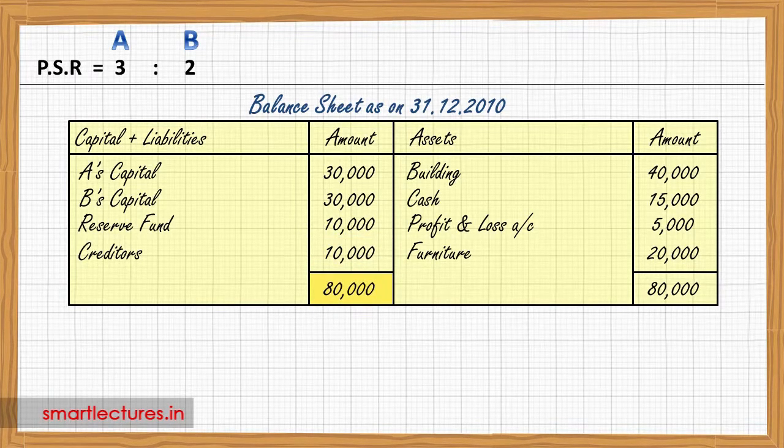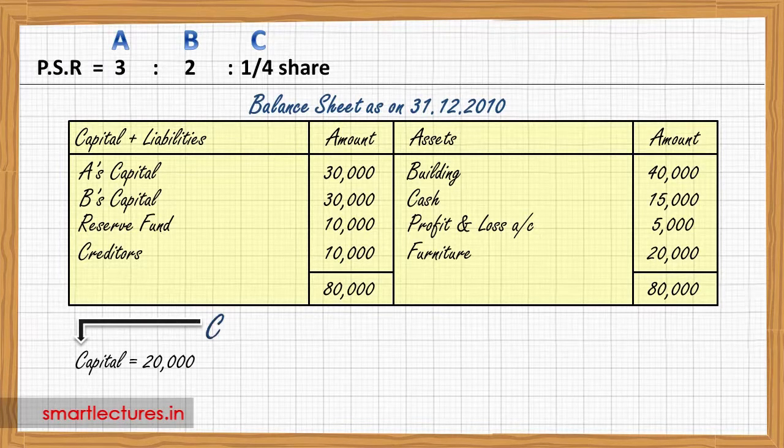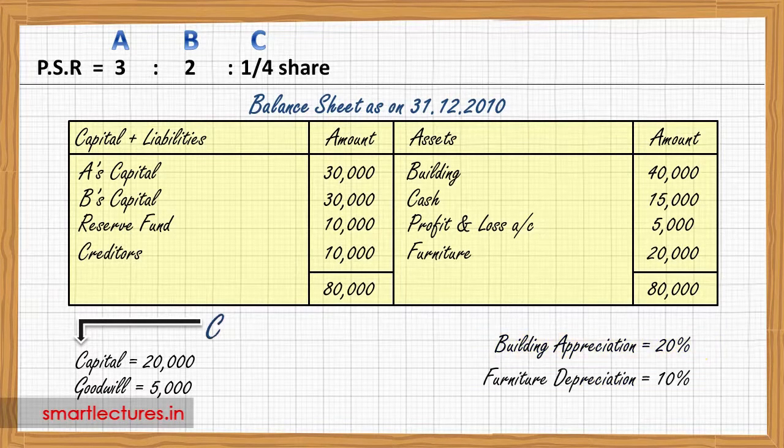And on the same date, C comes as a new partner for 1/4 share. He brings 20,000 as capital and 5,000 as goodwill. And it was decided to appreciate building by 20% and depreciate furniture by 10%. Goodwill account was raised. It's a new thing for you. I'll explain it to you later. So let's start our questions.